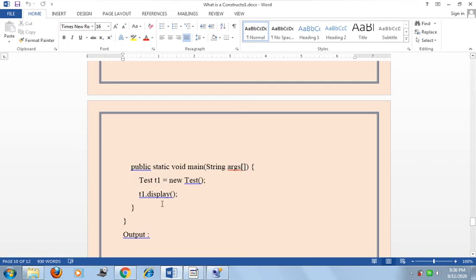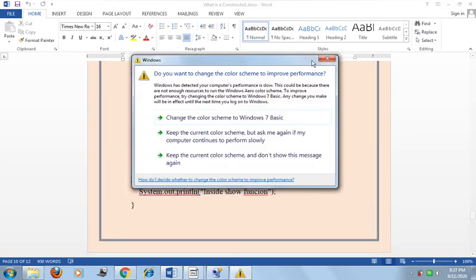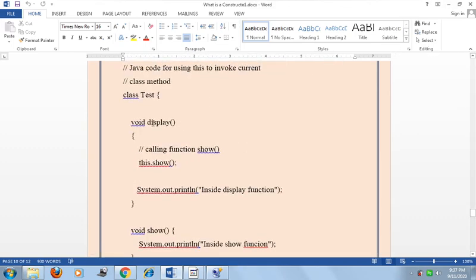Friend, note that when we execute a Java program it is executed from the main method. So here the object is created and the object's display method is called. When this method is called, the cursor goes to the display method, and there we call the function show.